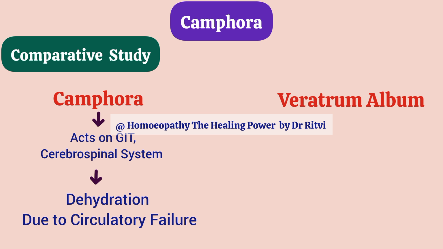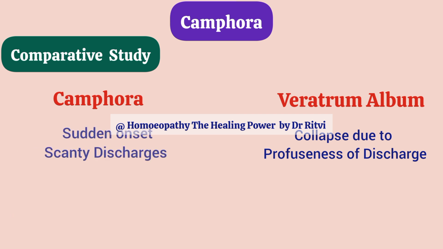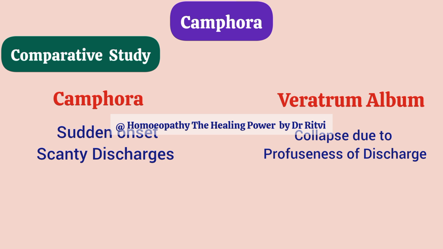Whereas in Veratrum album, we will see that there is a profuseness in all the discharge. That means whatever may be the type of the discharge, either vomiting or diarrhea or dysentery, there is a profuseness of discharge with more purging. And this excessive discharge produces dehydration and then collapse condition in Veratrum album. So Camphora is for sudden onset and for scanty discharges, whereas Veratrum album is known for its heavy discharges.